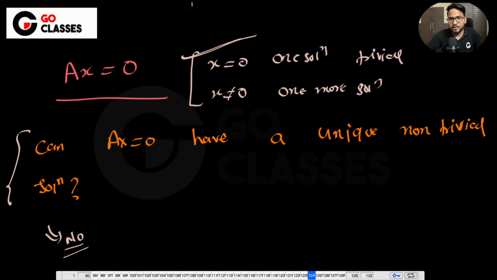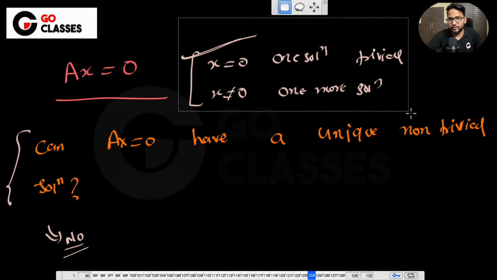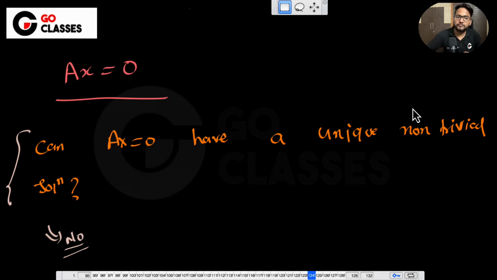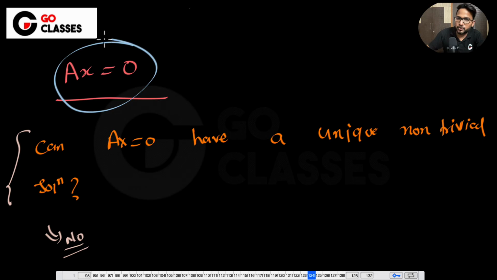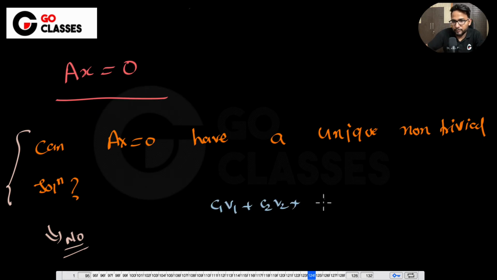Or in other words, you can understand it like this. Let's suppose there is a non-trivial solution giving you 0, which means some combination of C and Vn is giving you 0. And you are saying that this is non-trivial, which means one of the Ci is non-zero.